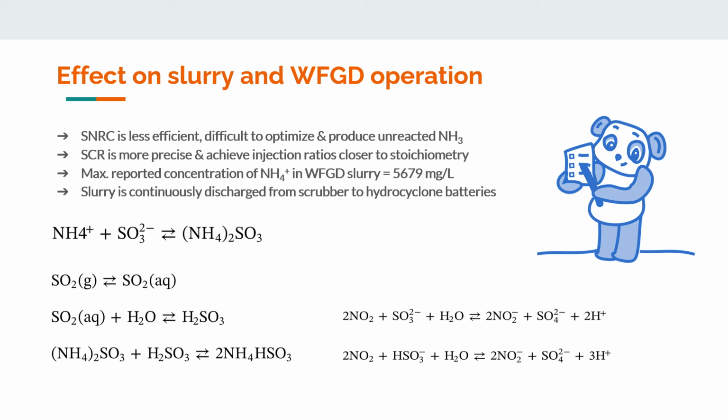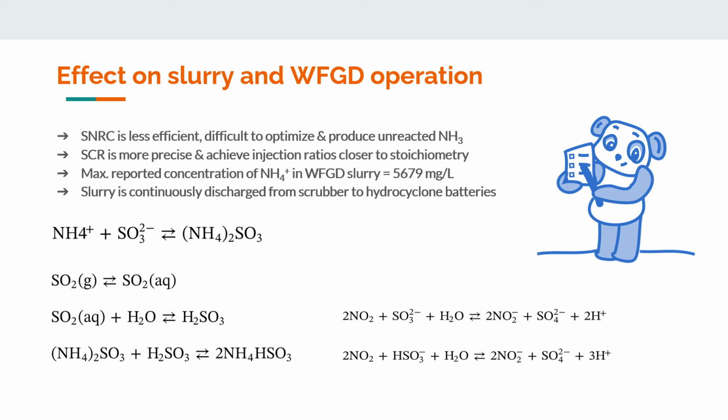When NH4+, the ammonium ion, is introduced to the calcium sulfate solution, ammonium sulfate is formed through the reaction shown in the equation, ammonium plus SO3 form ammonium sulfate.